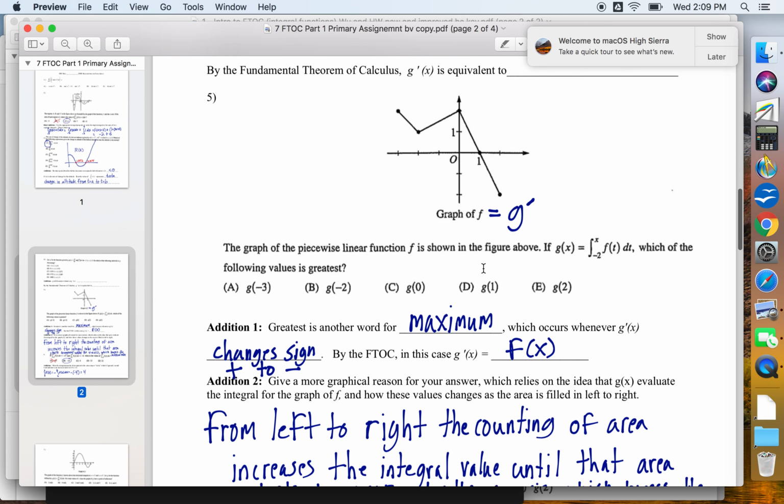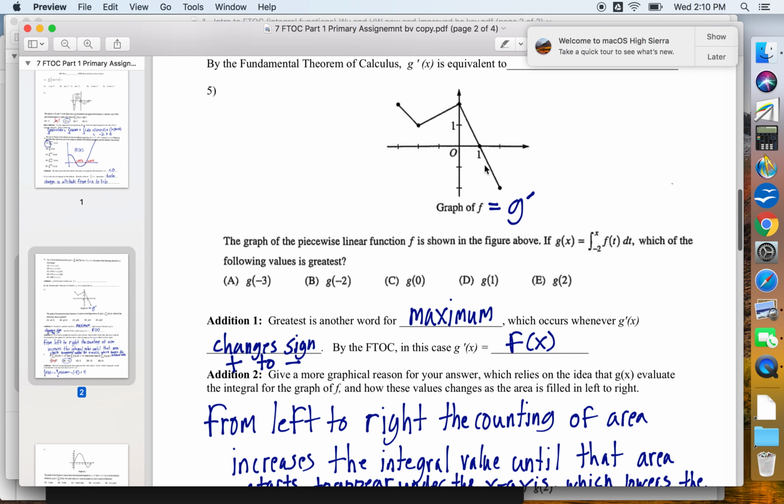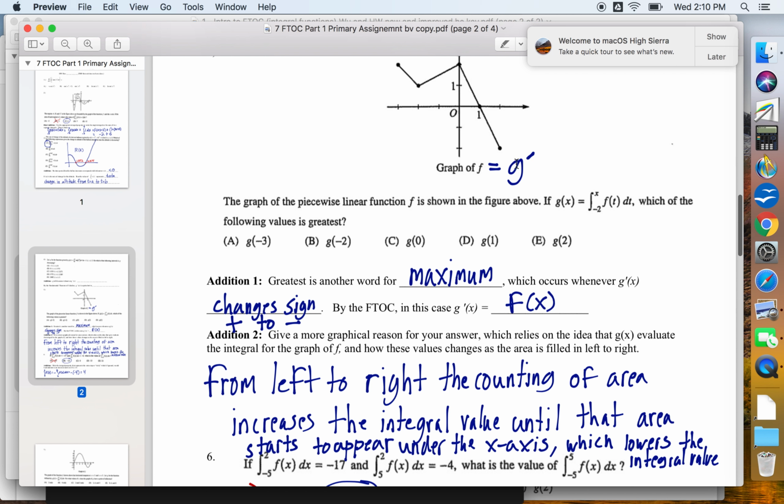Okay, other BV stuff, graph 5. We're told g is the integral of f. So we right away go up to this graph of f and write f equals g prime. We just do that now. And what we've basically done there is use the fundamental theorem of calculus. We haven't proved it yet, but we're already using it because we've noticed that it's true. And then the rest of this, once we do this, the work is easy.